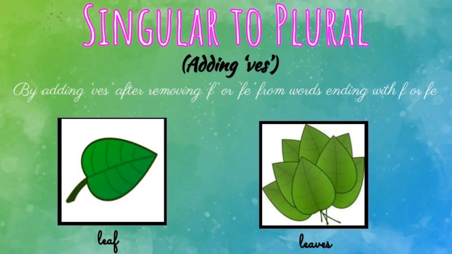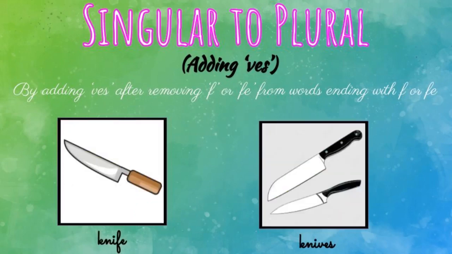Let us see the second example, knife. What are the last two letters? FE. Already as I said, if the last two letters are FE, we should remove the last two letters and add VES. So, knife is the singular form and knives is the plural form of knife.